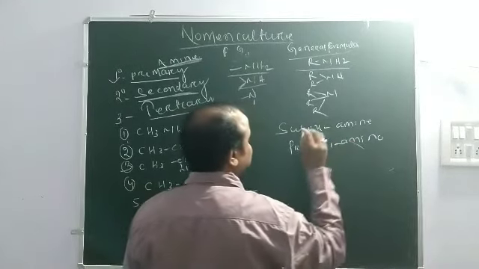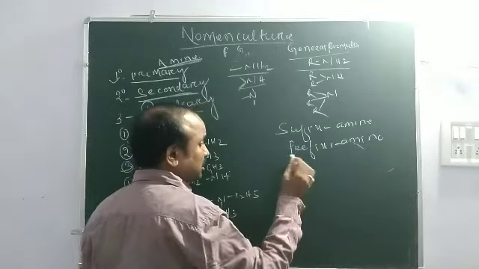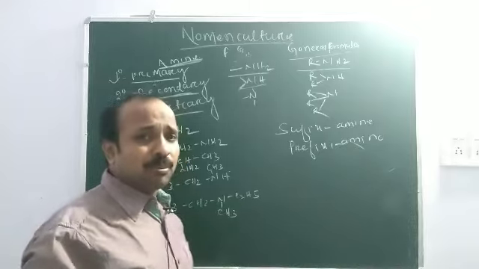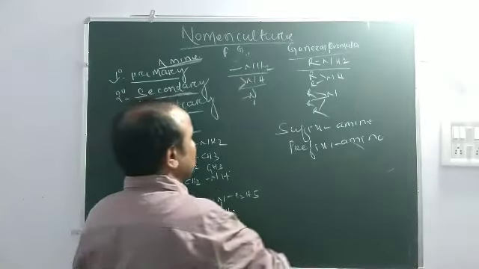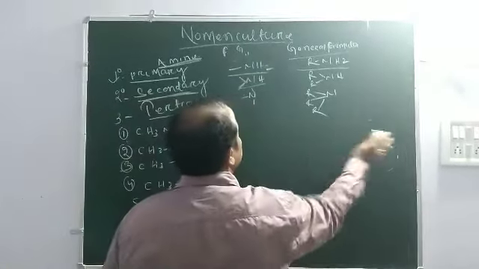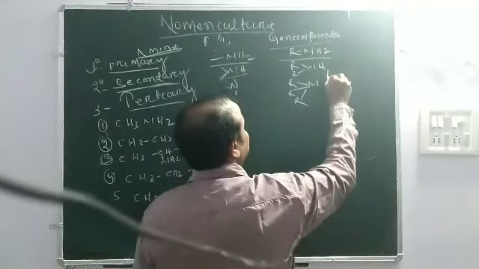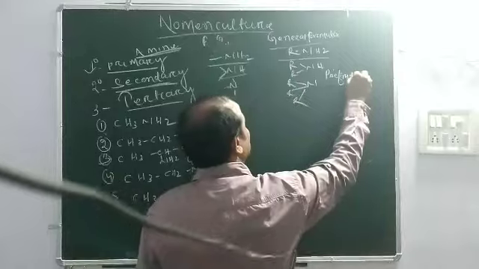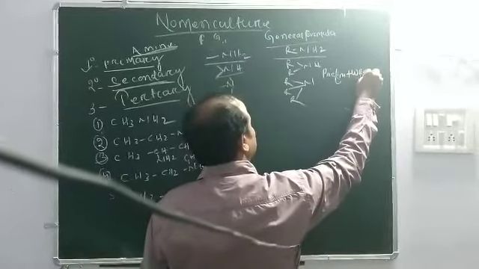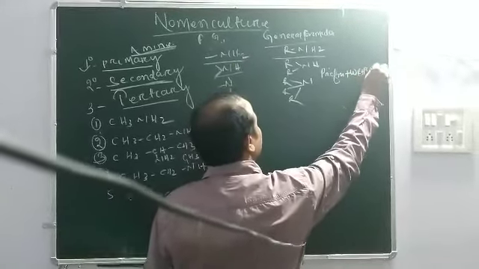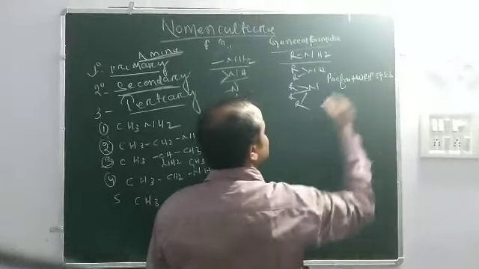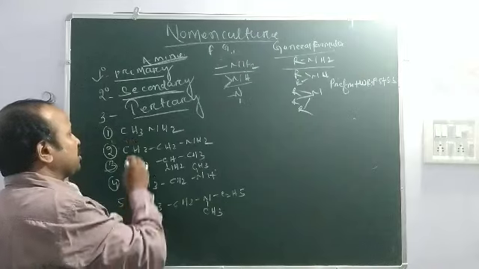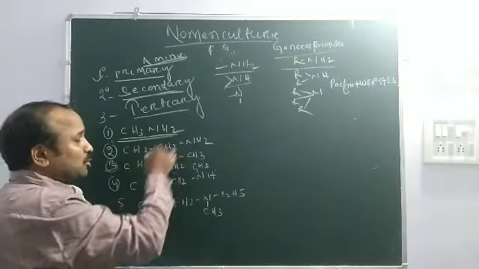When we name an organic compound, we follow the rule: prefix plus word root plus primary suffix plus secondary suffix. Then we name the organic compound containing the amine group.